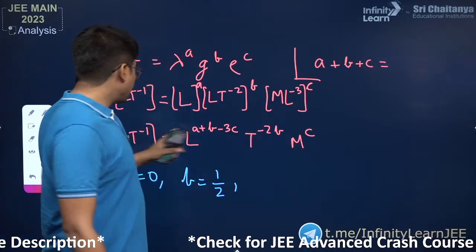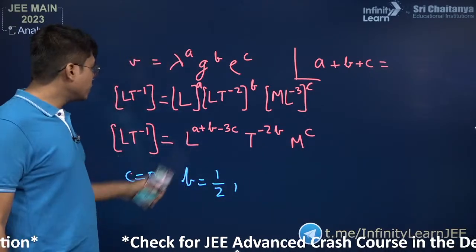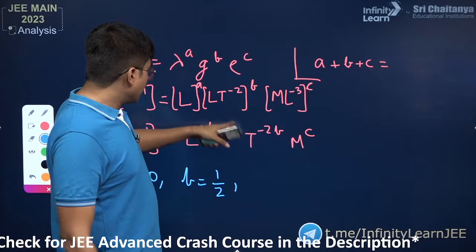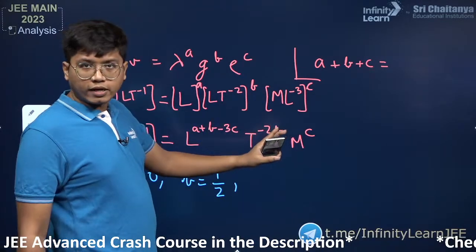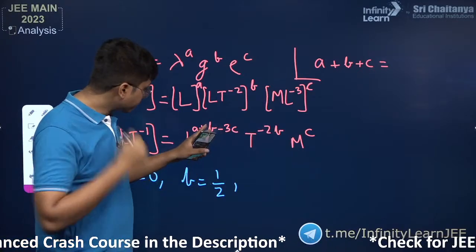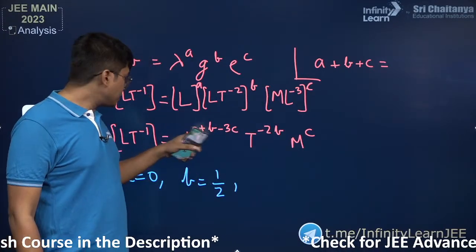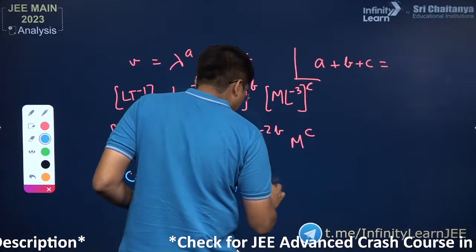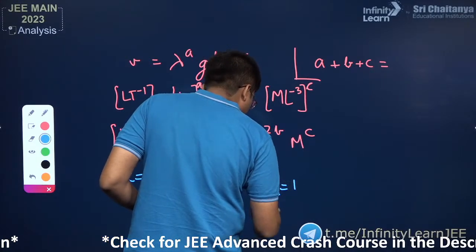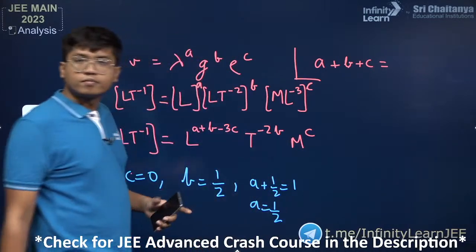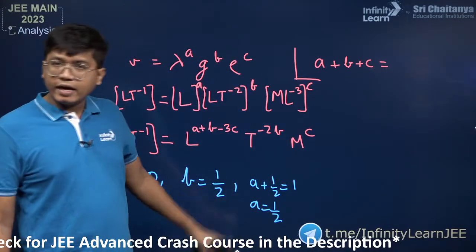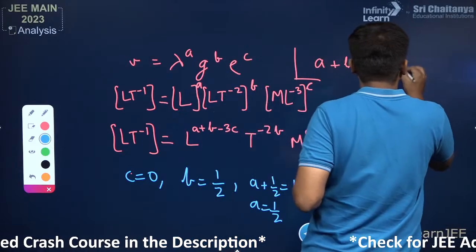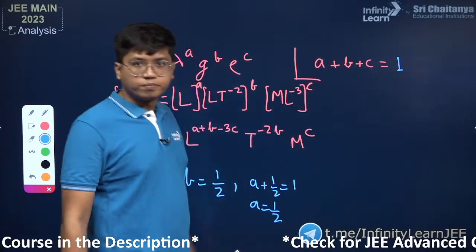Okay. Next, let's look at A. L has a power 1 here. Here you have A plus B minus 3C. C is 0, so you can just forget about that. Here it's just A plus B, which means if that is equal to 1, then A plus half is equal to 1, which means A is also equal to half. Okay, so we have got C, B and A all three. They have asked you to find A plus B plus C. That's right, Nikhil. A plus B plus C is equal to 1. Half plus half plus 0.